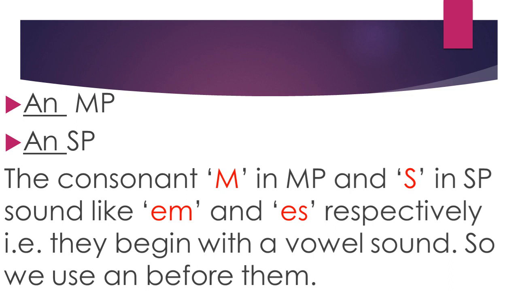We know that M and S are consonants, but they are giving us a vowel sound, so there will be "an" before MP or SP.